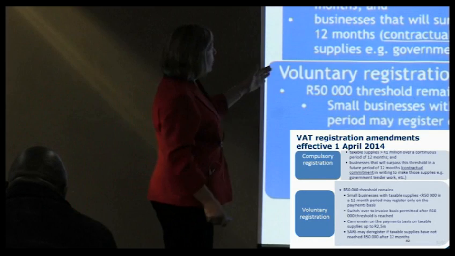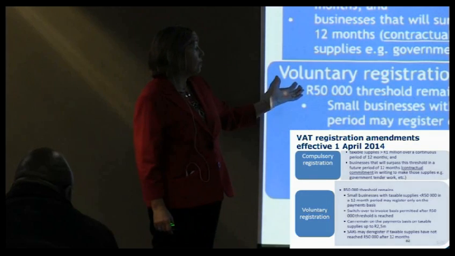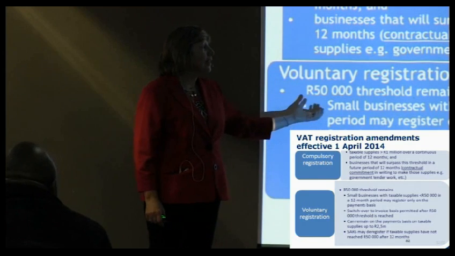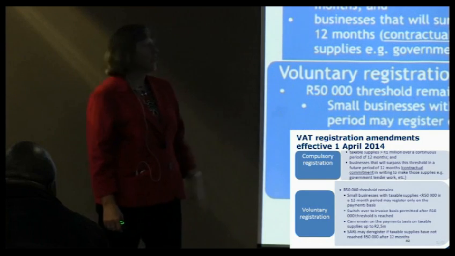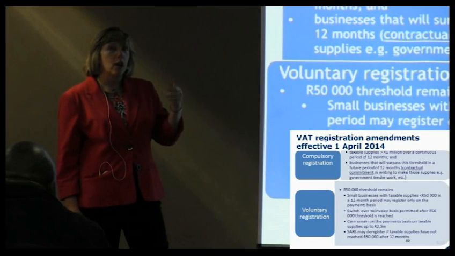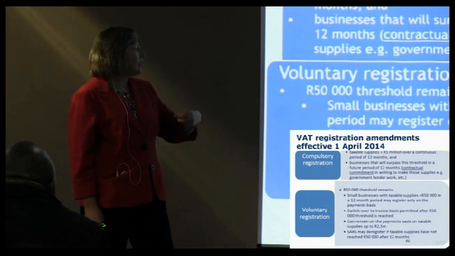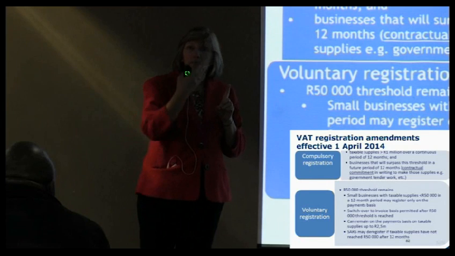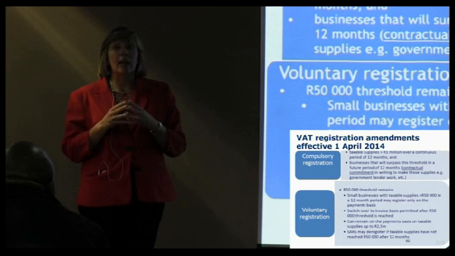Otherwise, there is the voluntary registration, and they have tweaked that slightly, although we still have the 50,000 rand threshold. But what we're saying is that if you have a business with taxable supplies less than 50,000, they haven't reached that threshold yet, they can still register, but only on the payments basis, which is not necessarily a bad thing, because you only raise your output tax when you get your money from your debtors. But of course, the other side of it is that you only claim your input tax when you've actually paid the amount. All right. So to be on the payments basis, not entirely bad.